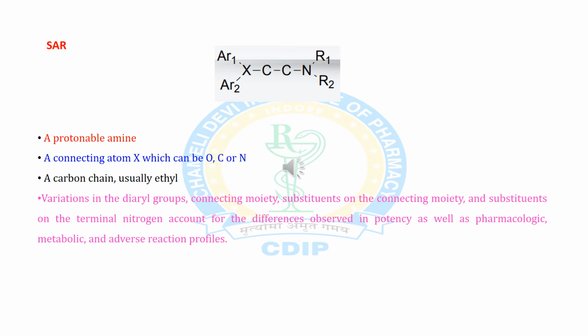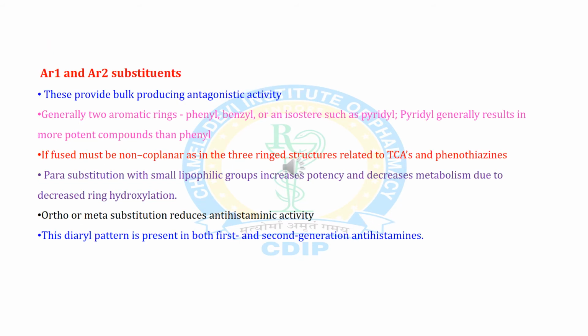So firstly we are focusing on a protonable amine, a connecting atom which can be oxygen, carbon or nitrogen, and a carbon chain, usually ethyl. Variation in the diaryl group, connecting moiety, substrate on the connecting moiety and substrate on the terminal nitrogen account for the differences observed in potency as well as pharmacological, metabolic and adverse reaction profile. So we are focusing on three things, basically amine, carbon, oxygen and nitrogen molecule with the halogen and aryl group and alkyl group. Firstly, we are focusing on this aryl group, aryl 1 and aryl 2 substituents on the antihistamine